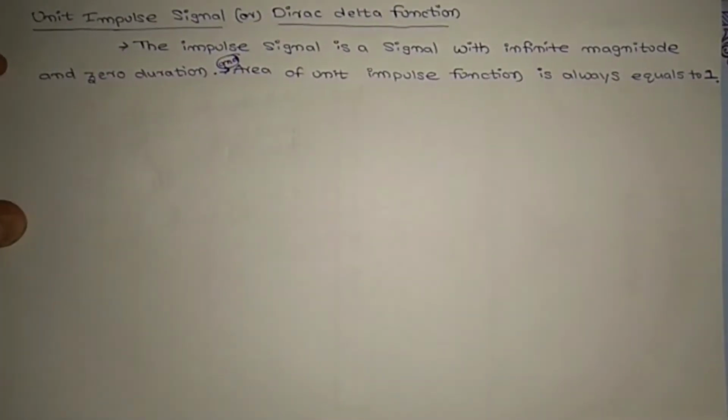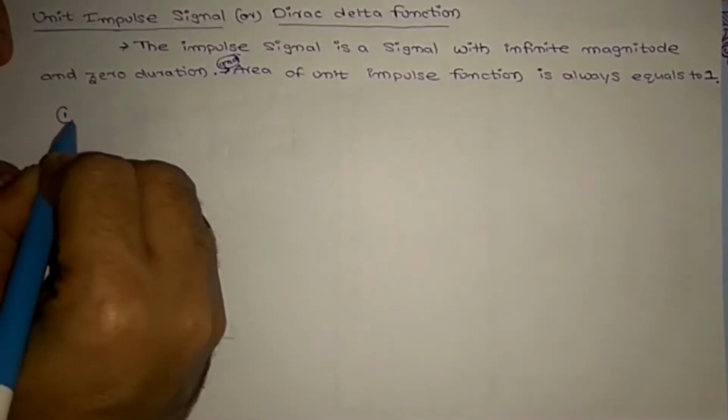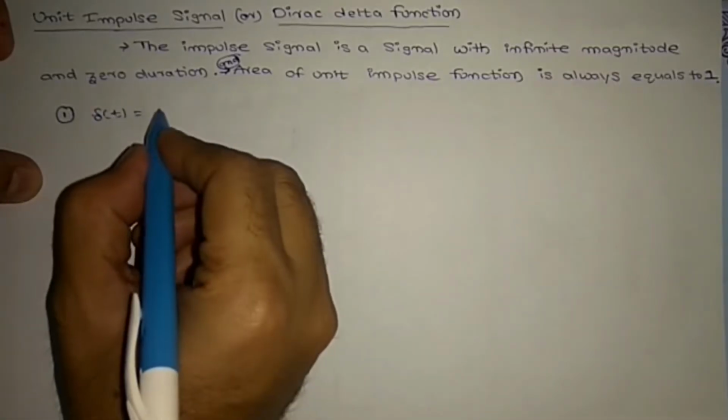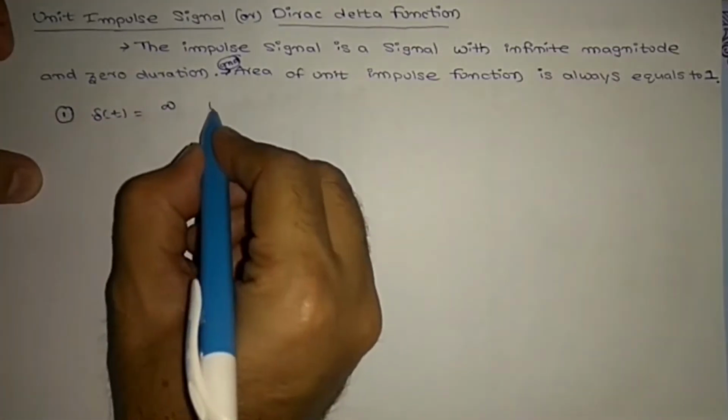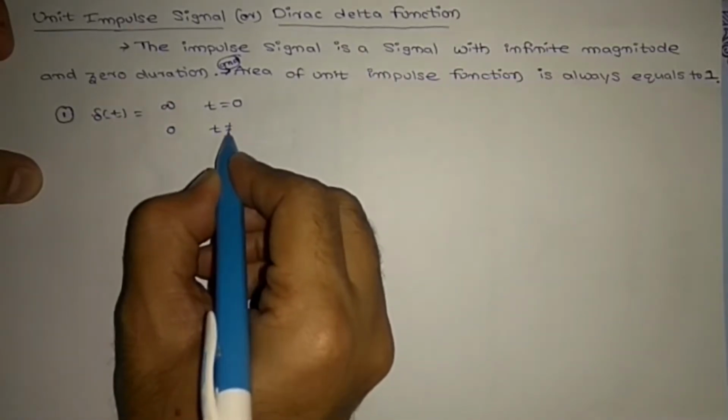The unit impulse signal we need to define with two equations. Number one, δ(t) equals infinity at t equal to 0, and 0 at t not equal to 0.